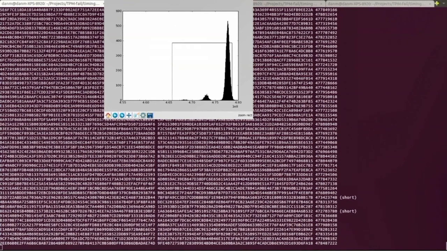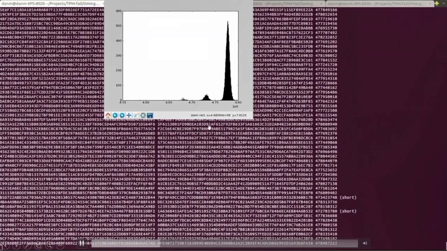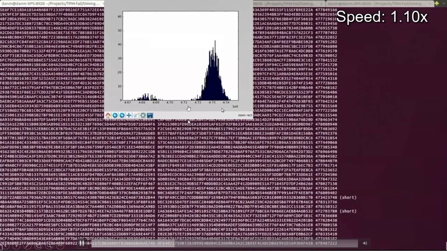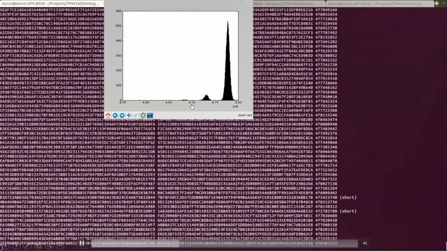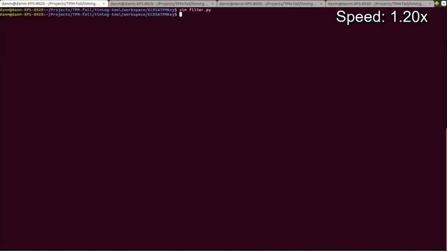So here, if we look at the value 4.7 times 10 to the 8, these are the signatures that probably have 8 leading 0 bits, because this is the second window here. So we program this value into our tool and filter all the signatures that executed that fast.